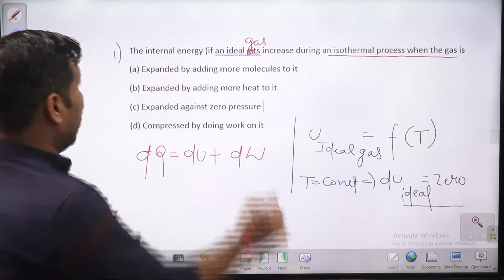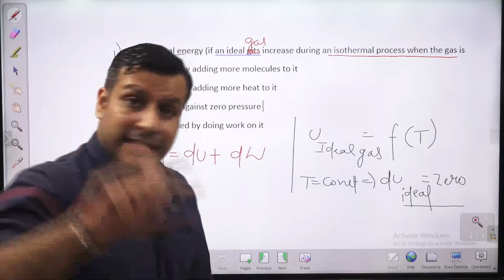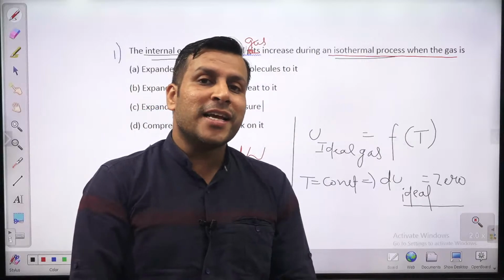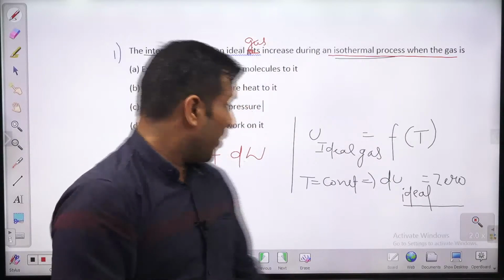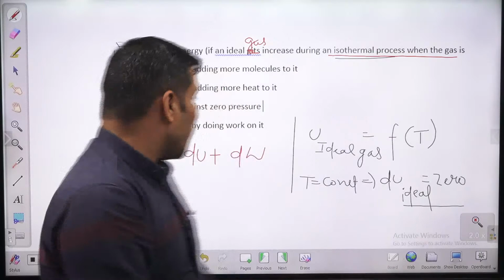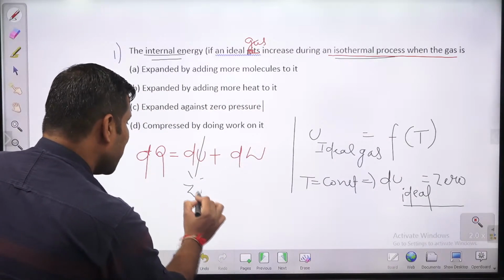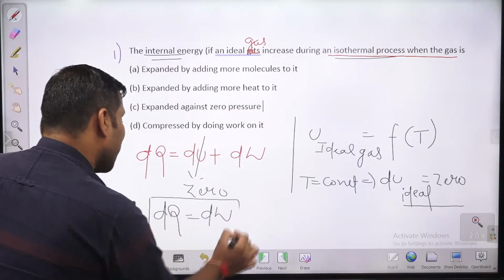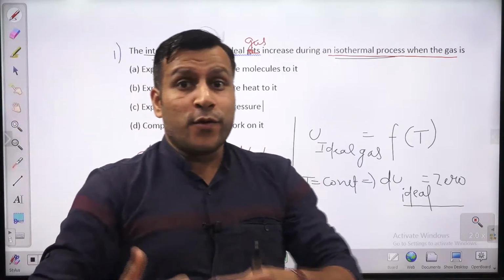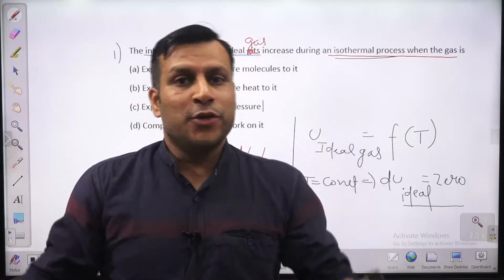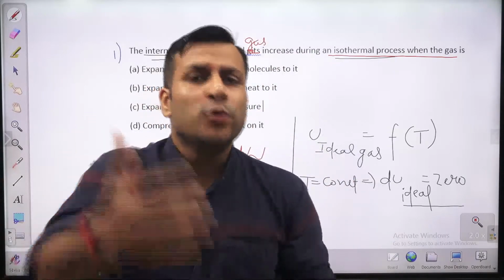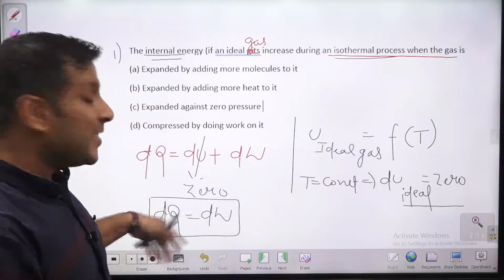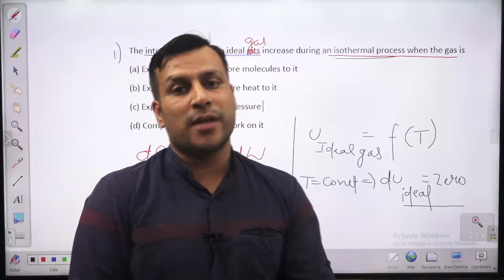So what he mentioned is the internal energy of an ideal gas during an isothermal process. How can you change the internal energy of an ideal gas? By adding more heat? If you are adding more heat, you will get more work. Because for an isothermal process dU is zero, so dQ equals dW. If you are adding heat in an isothermal process, you will get more work. If heat is rejected, you need to do the work. If heat addition is positive, you get positive work. If heat rejection is negative, you need to give work in an isothermal process.